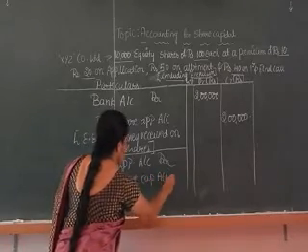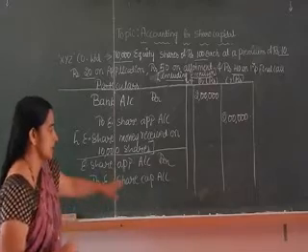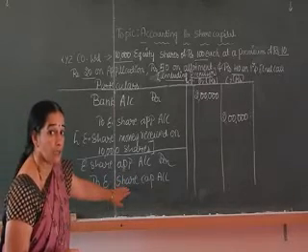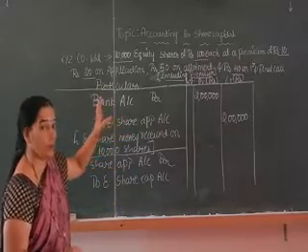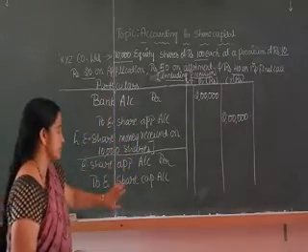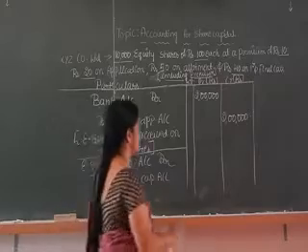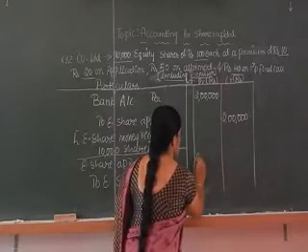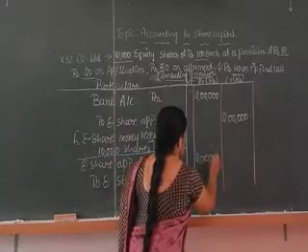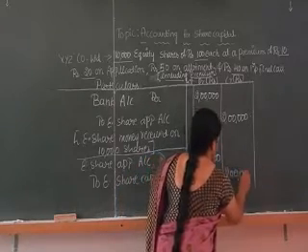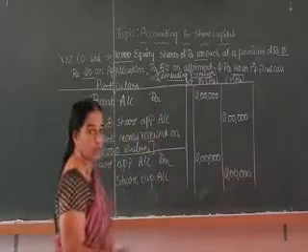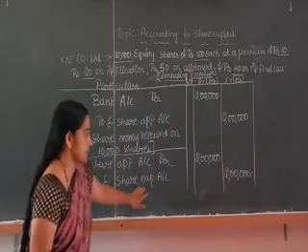Now equity share capital is a liability, and liabilities always have a credit balance. The application money received, that is the equity share application amount of 2 lakh, will be transferred to the equity share capital account.